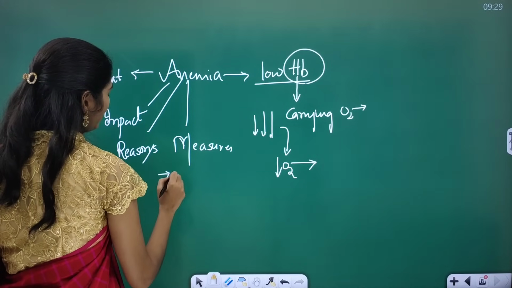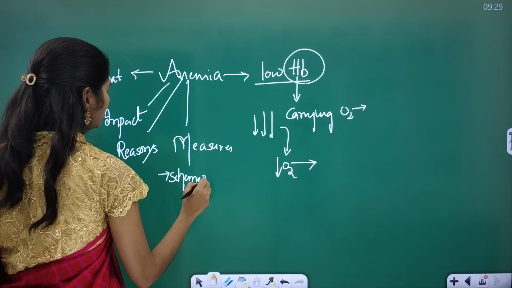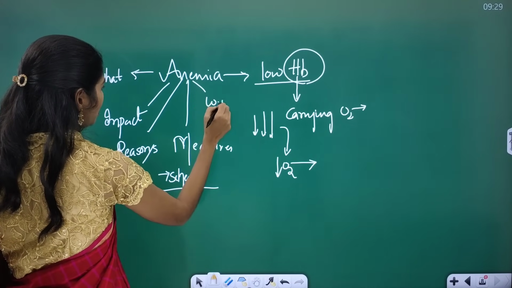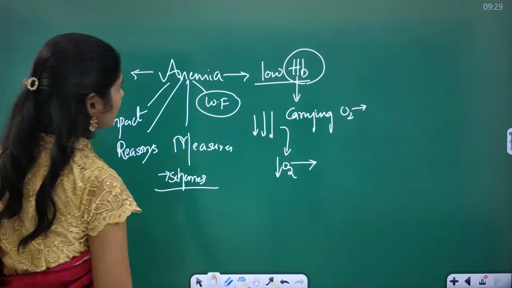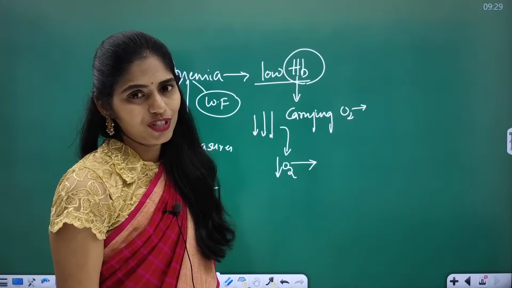For example, we have a number of schemes. We have to see those schemes, and you have to tell the way forward, what can be done. All these are important dimensions.